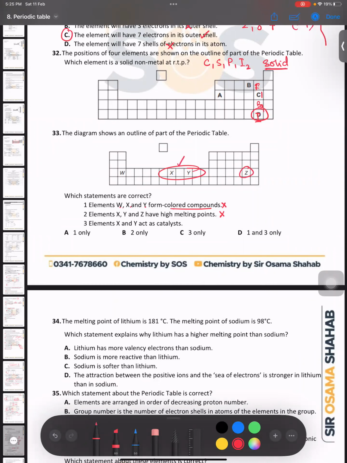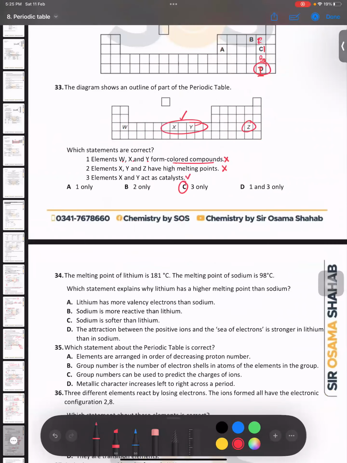Element X and Y can be used as a catalyst, and they are transition metals, so they can be used as a catalyst. So the right statement is only statement number 3, right? Yes, sir. So this means C is the right answer.